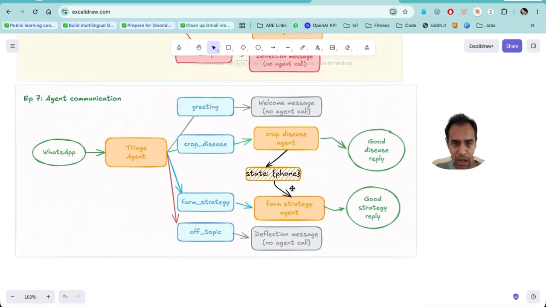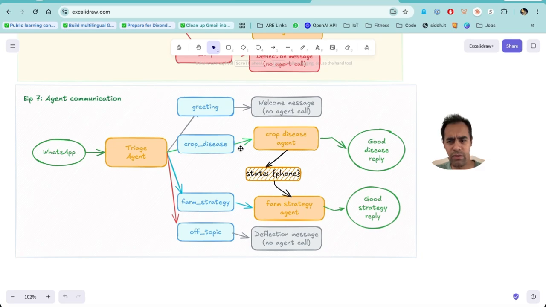What we want now is a directional flow from the crop disease agent down to a state variable, and this is going to be using Upstash. This will hold the state of what the disease is. And remember, we had JSON format with this. It's going to hold it there, and then give it to the farm strategy agent, and then we get good replies to the WhatsApp accordingly.